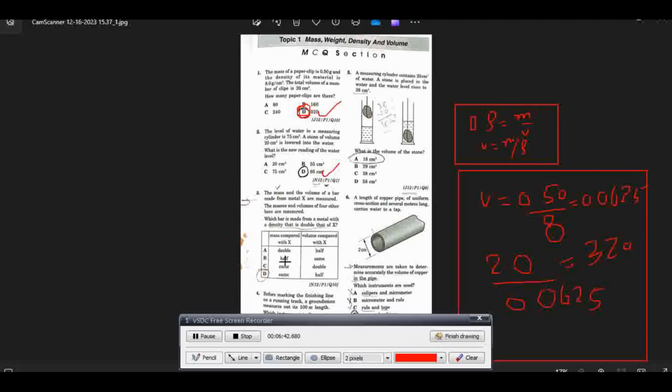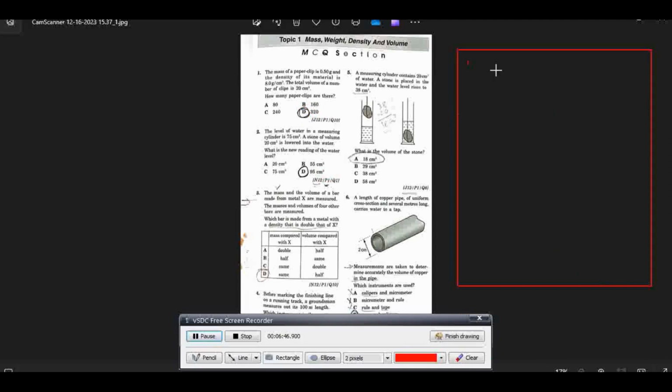In this case, I solved it for you. The density of the original, which I call rho X, is equal to mass, the original mass M, over volume V. This is the original density.